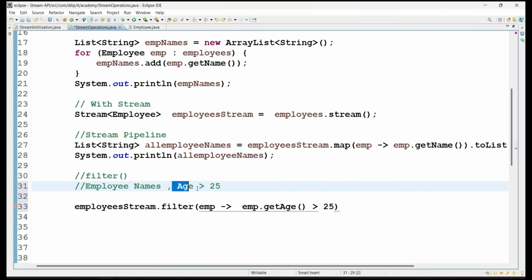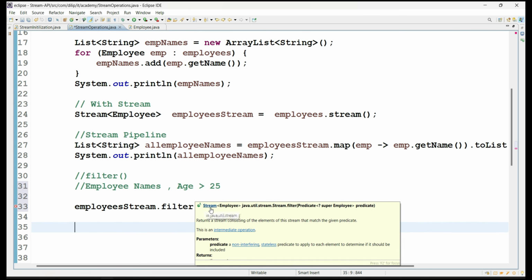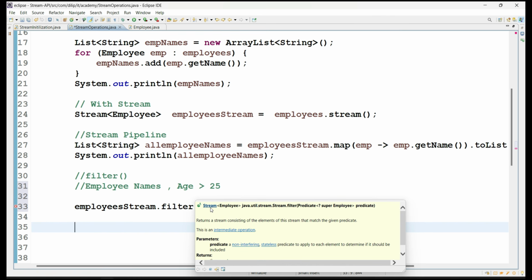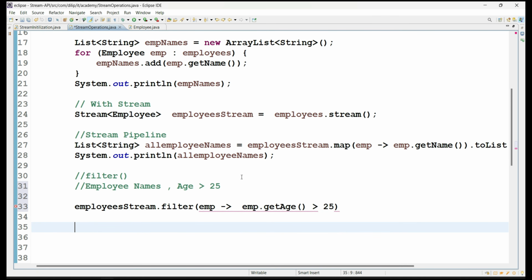And once the age is greater than 25, you have to collect their names. This is an intermediate operation. If you see here, the filter method again returns a stream object. That means it's an intermediate operation. It's not a final operation, not a terminal operation.